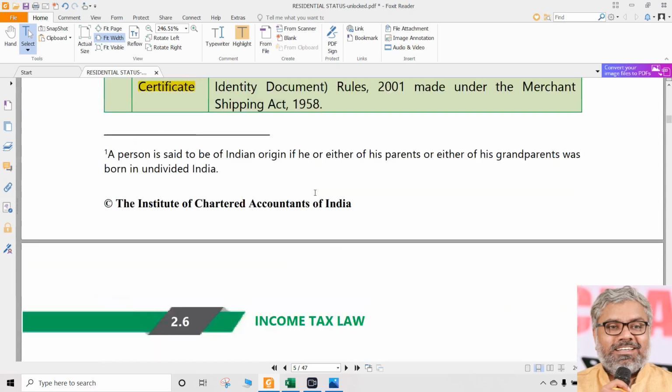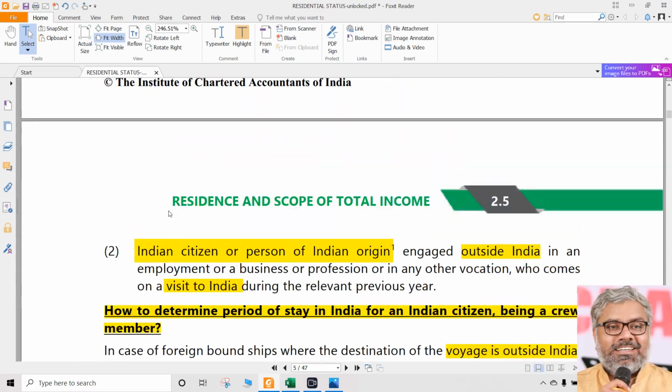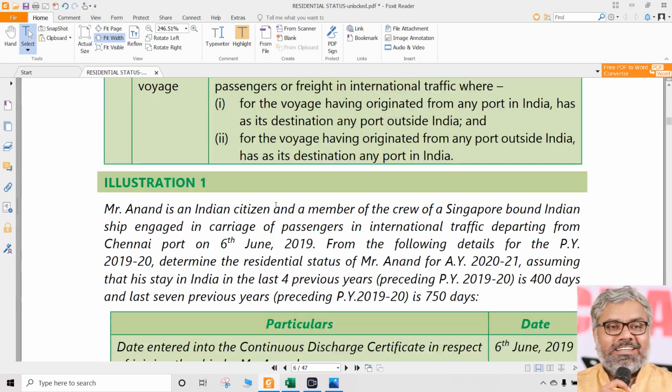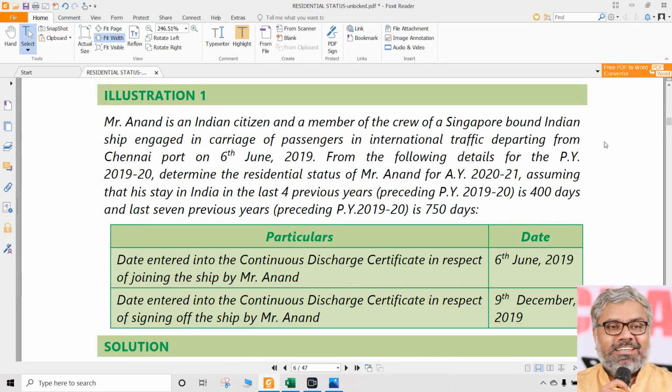So he first of all falls under the exceptional category here. That too Indian ship he is going in. So clearly it was mentioned in this case, this is an Indian ship.